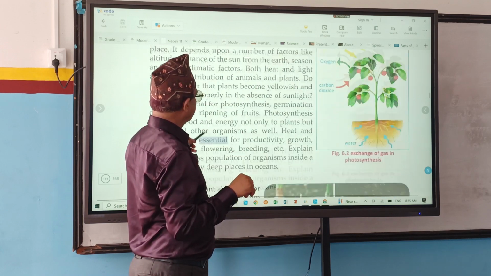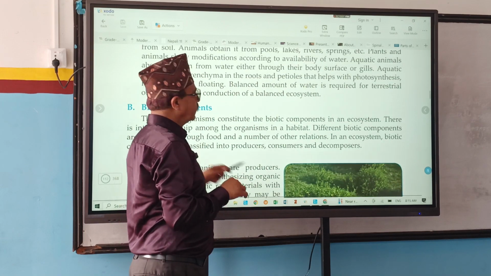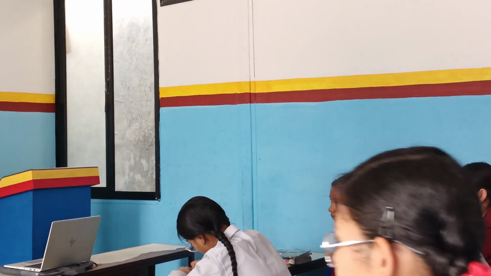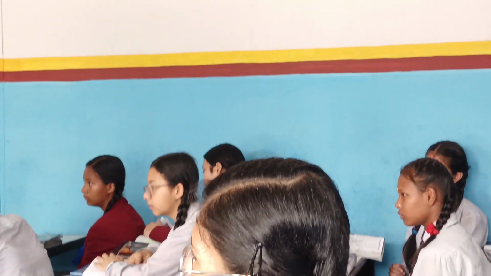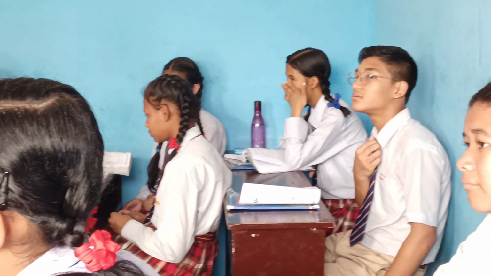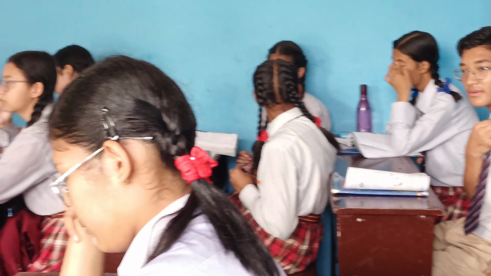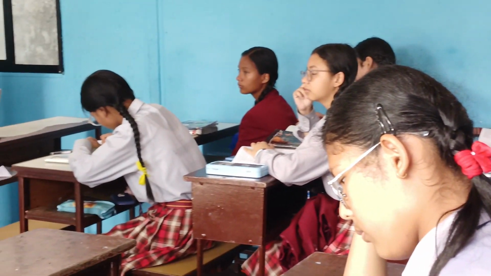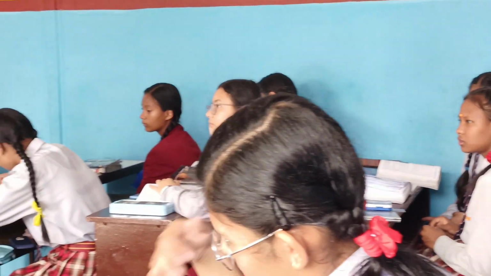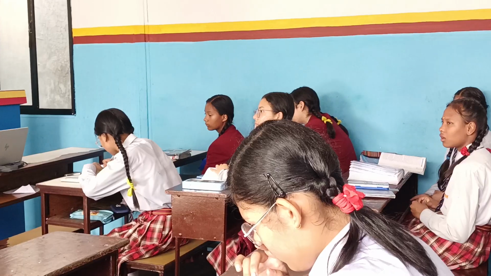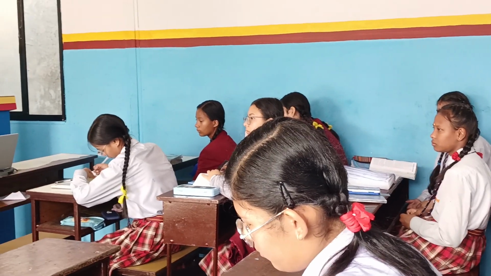Air, solar energy, soil and water, right. So there is interdependence of biotic and abiotic components. If there are only biotic components and no abiotic components, ecosystem does not exist. If there are only abiotic components and no biotic components, then ecosystem does not exist. Why? Because biotic and abiotic components are the requirements of an ecosystem. In the absence of one, the ecosystem cannot exist.